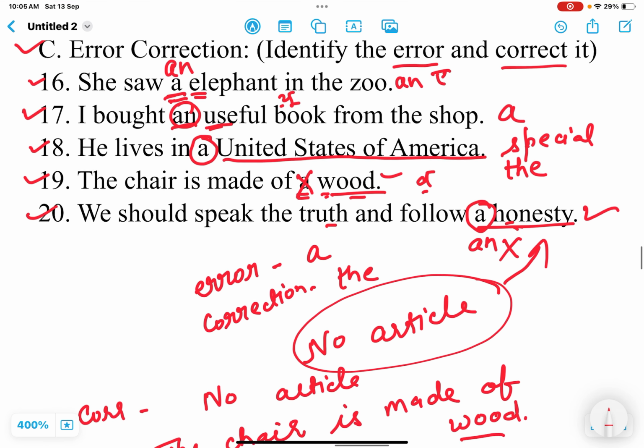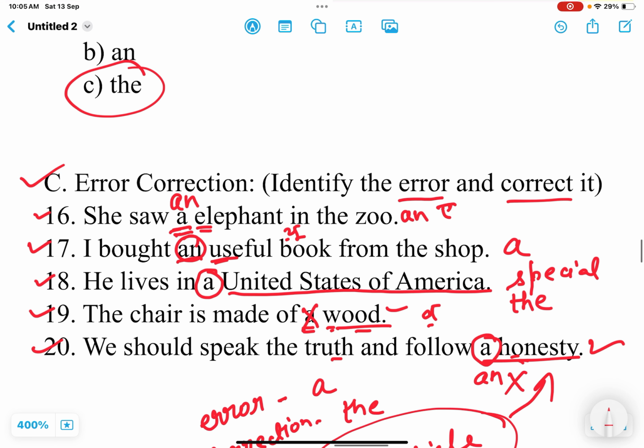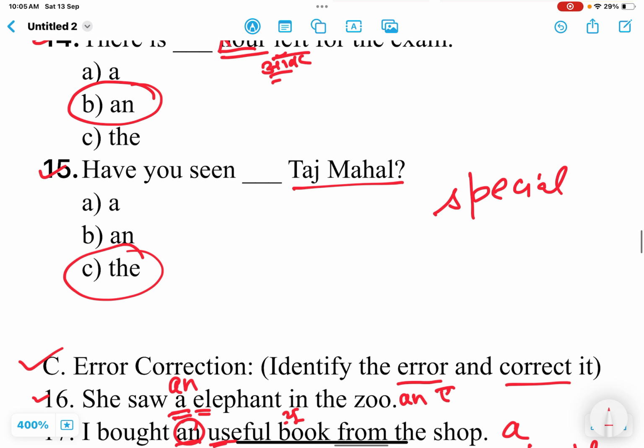Okay, so do try to understand what I want to convey and do practice regularly to learn grammar.